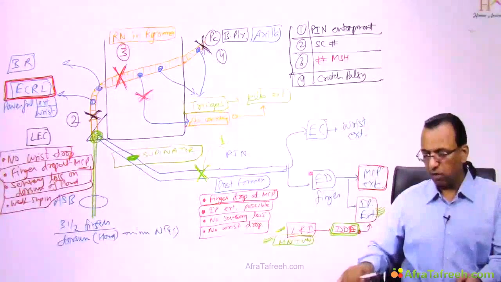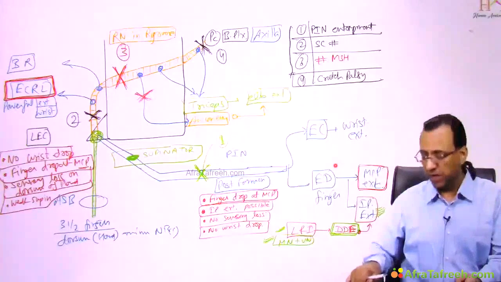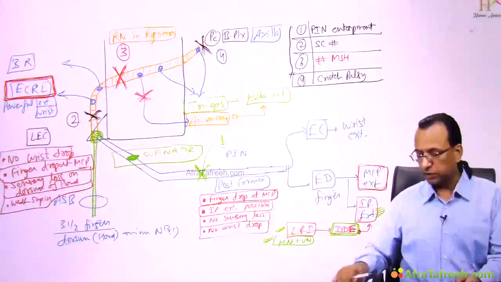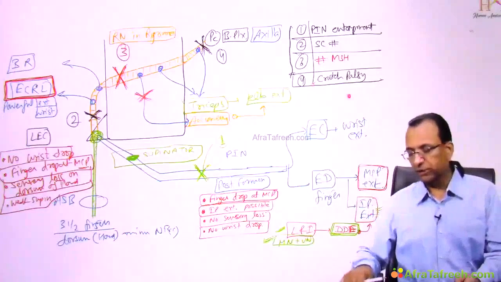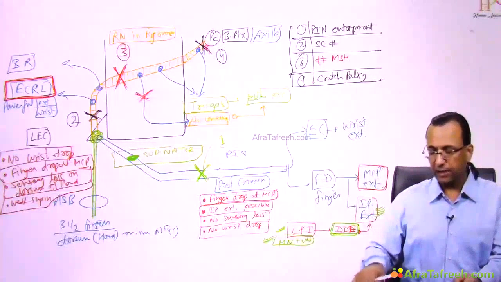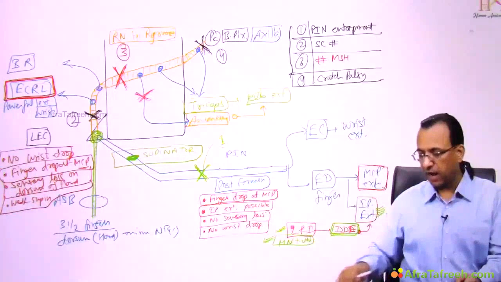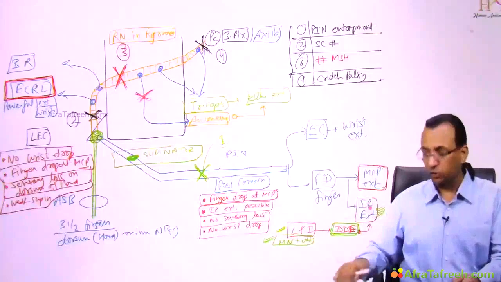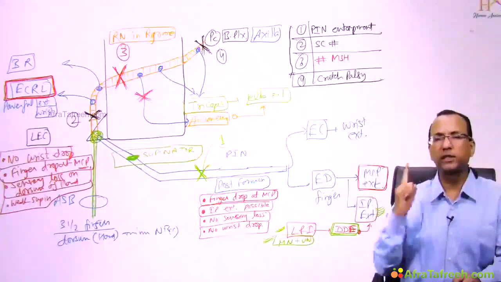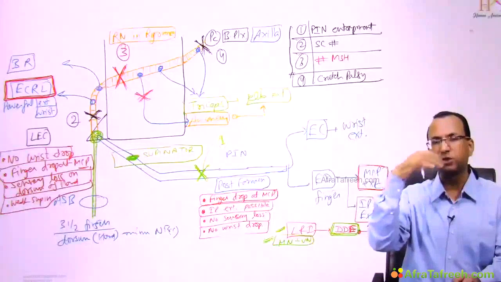The extensor digitorum gone, MCP extension gone, but one extension still working, and the answer is interphalangeal extension, because in crutch palsy, which damages the radial nerve in the axilla, the median nerve and ulnar nerve are still working, lumbricals and interossei are working, and they cause interphalangeal extension. So in radial nerve injury, one extension still keeps working, interphalangeal extension, because of the lumbricals and interossei.